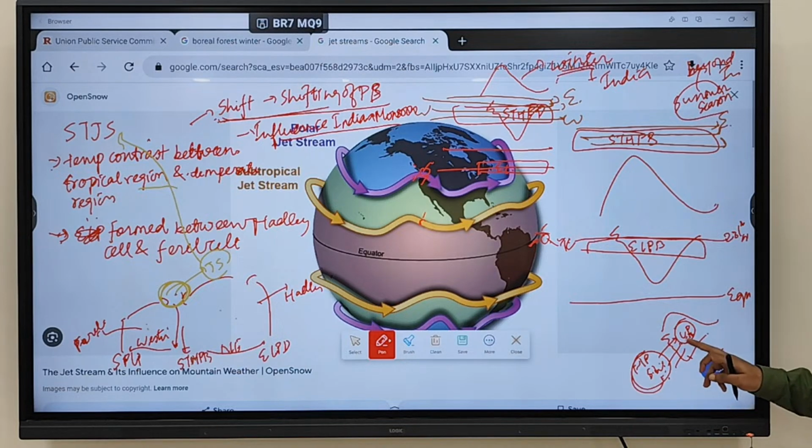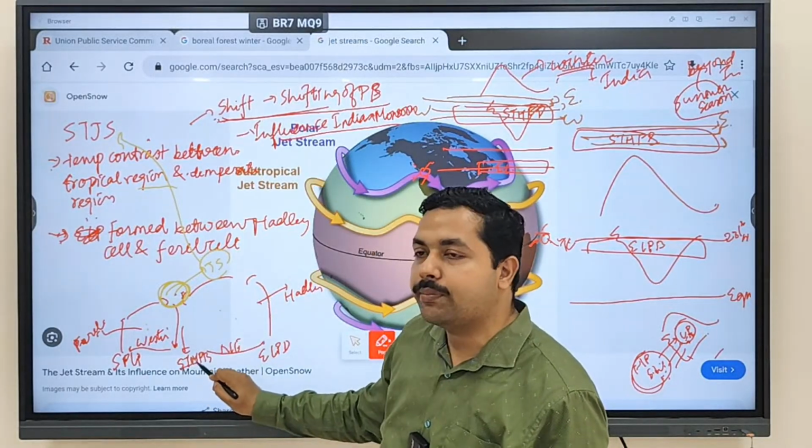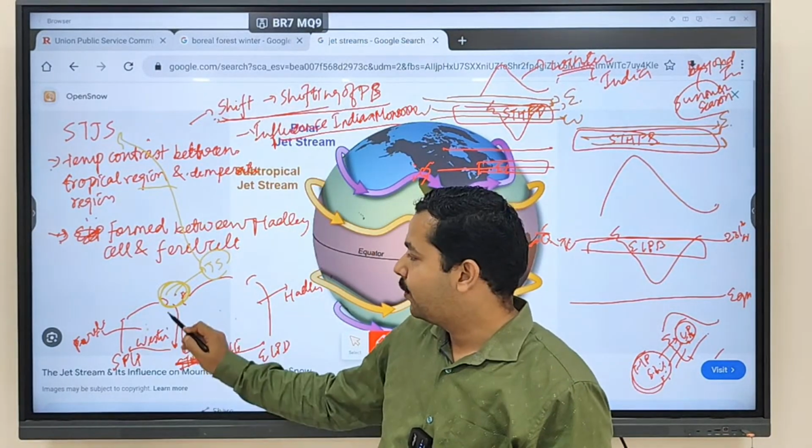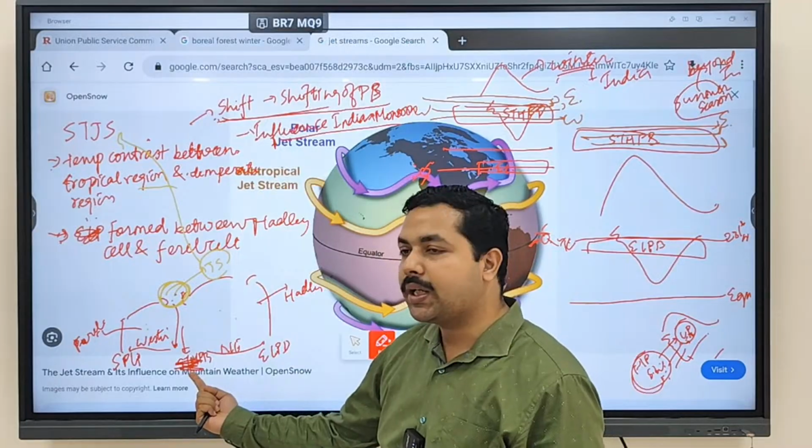Now, when the subtropical jet stream is moving, is it creating high pressure or low pressure? Wind moves from high pressure to low pressure. We discussed where the subtropical jet stream is moving: in this region, the upper atmosphere. What is created in the lower region? At the surface, which pressure is created? High pressure. It is the subtropical high pressure belt zone, no?